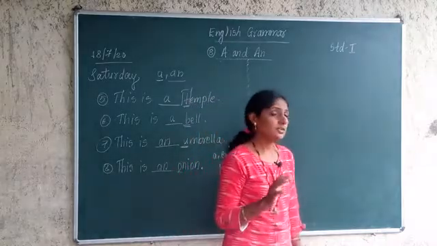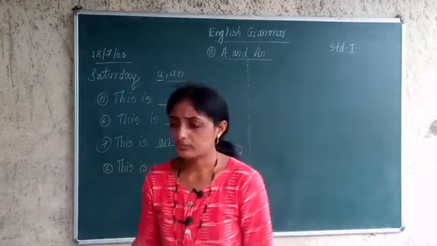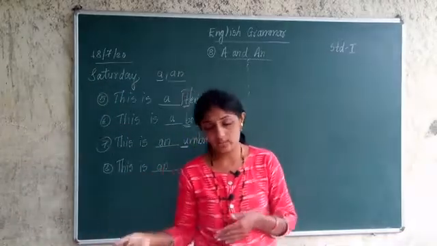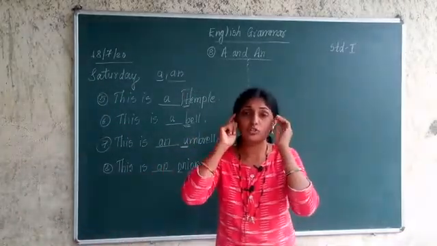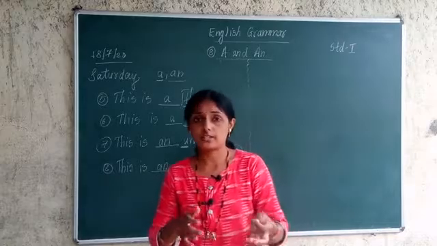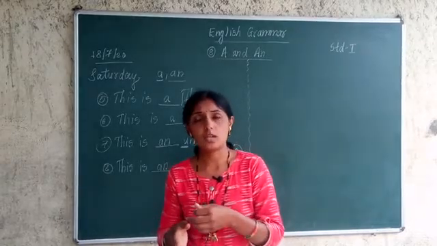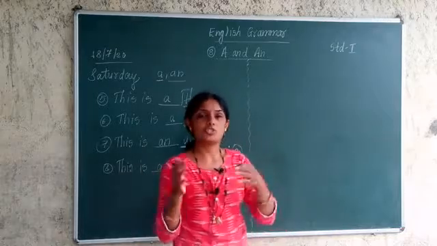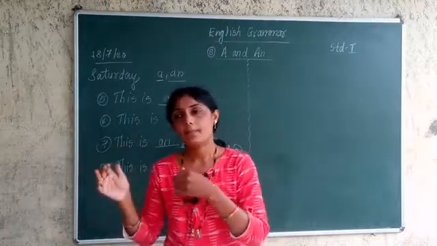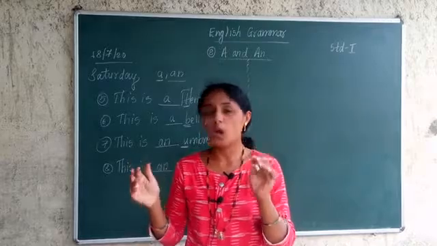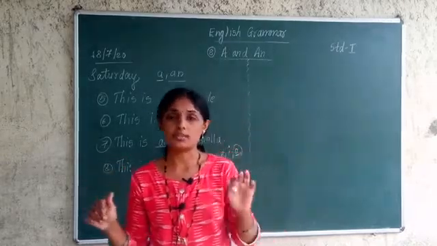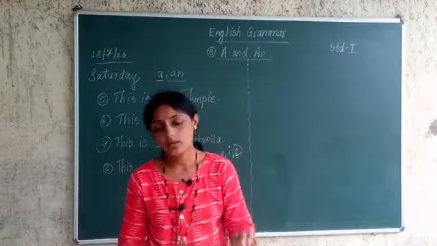Keep in mind, don't forget, and you should know which letters are vowels, which letters are consonants. Okay? Consonants are B, C, D, F, G, H, J, K, L, M, N, P, Q, R, S, T, V, W, X, Y, Z. They are consonants. A, E, I, O, U are vowels.